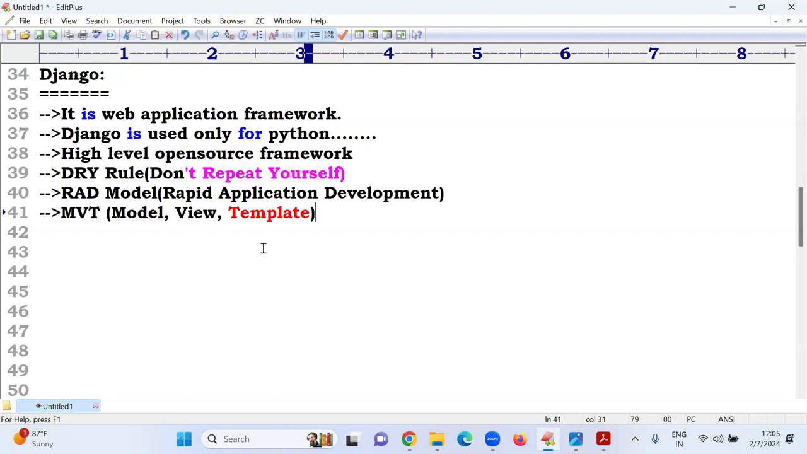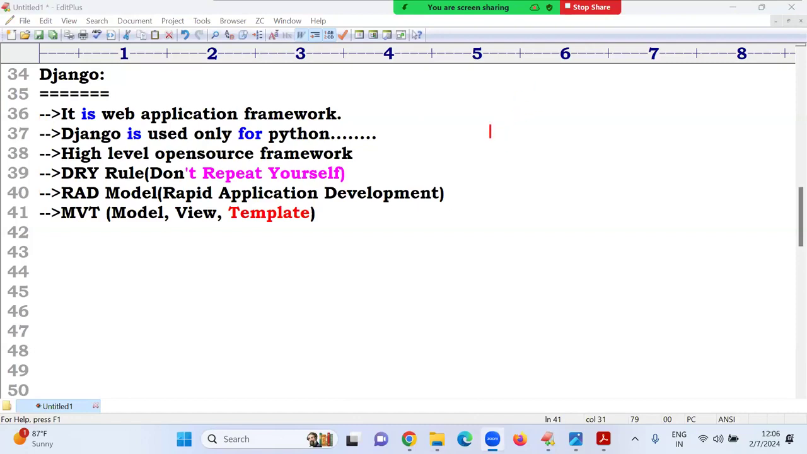Entire Django rotates on these three words only: model, view, template. Sir, here how many of you completed the NumPy classes? Most of my students have already completed NumPy. Who are the new students? Sir explained NumPy classes, yes or no?